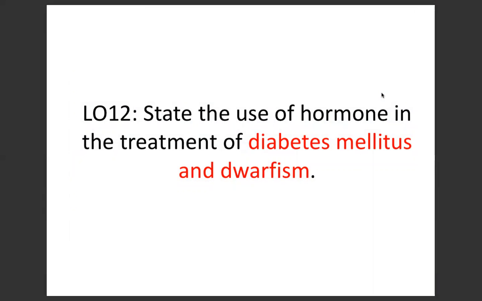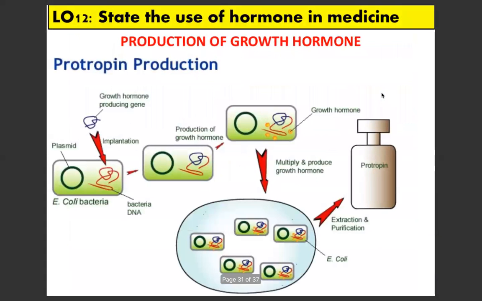Okay, LO number 12 minta pelajar boleh terangkan balik the uses of hormone in the treatment of dua penyakit kita panggil diabetes mellitus and also dwarfism. So yang ini lebih kurang macam syllabus IG, macam mana dia nak tunjukkan the production of the growth hormone at a larger scale untuk kuantiti yang banyak. So macam mana dia boleh hasilkan dalam kuantiti yang banyak. Actually kita dah belajar ni waktu genetic engineering. So you all boleh tengok balik lah slide ni.